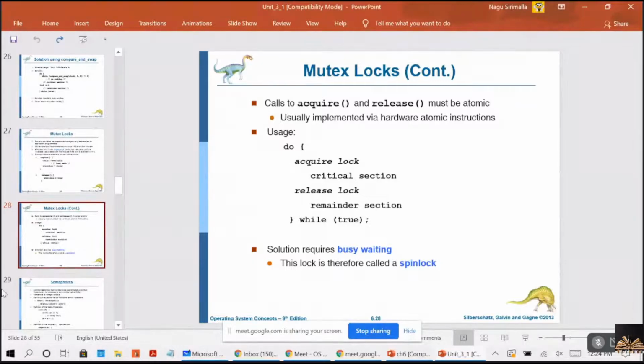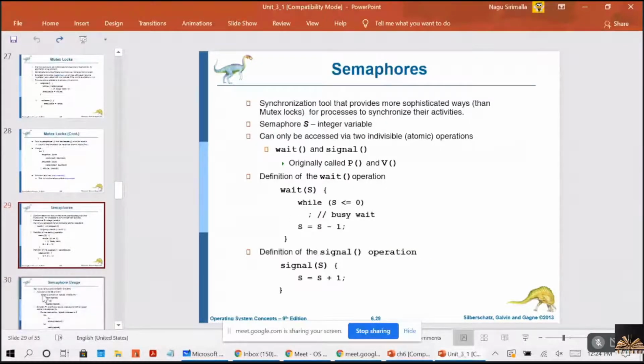And now this is all about the mutex. Let's go to the semaphores, right? So the mutex locks we discussed now are generally considered the simplest synchronization tool.